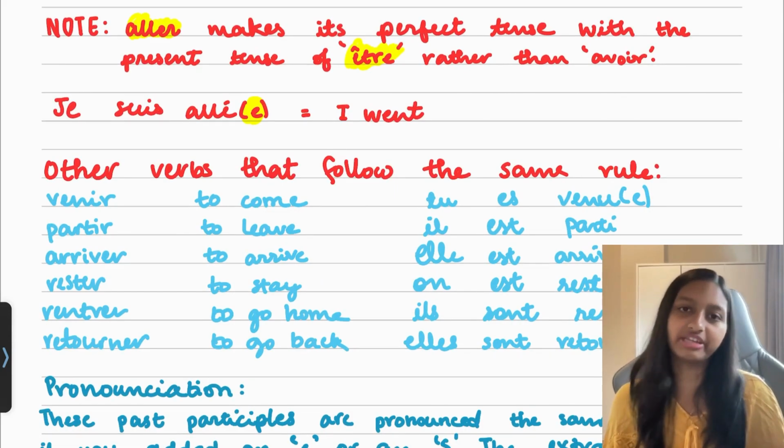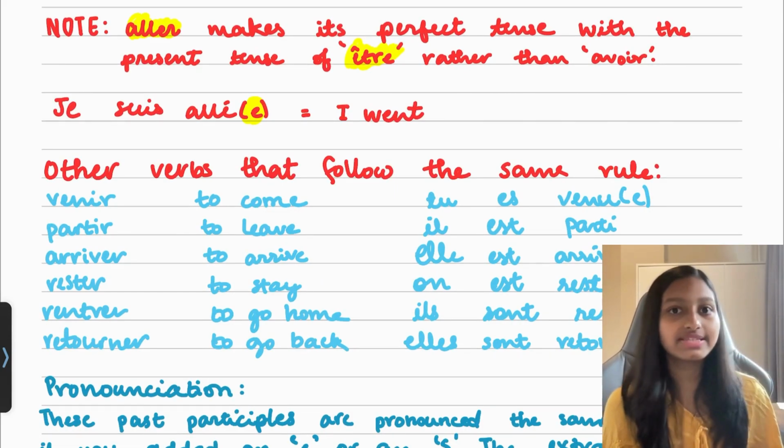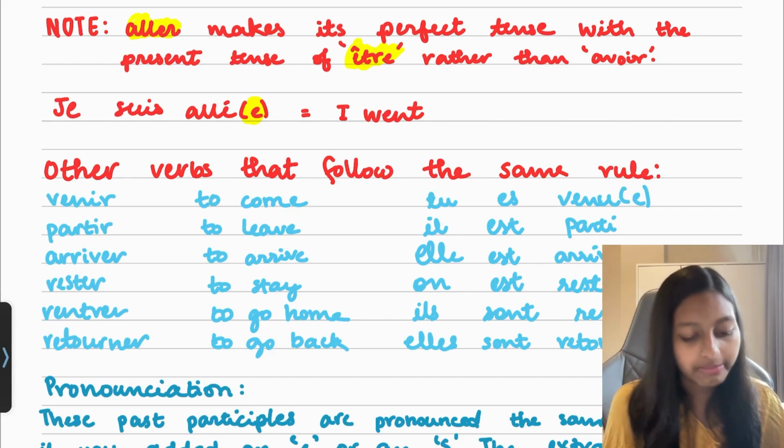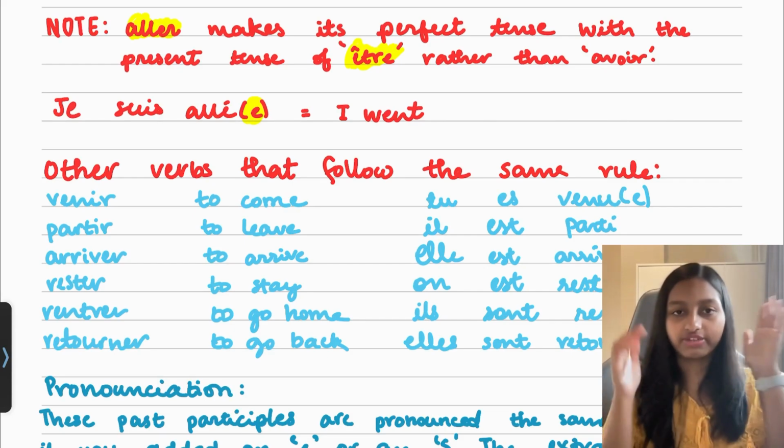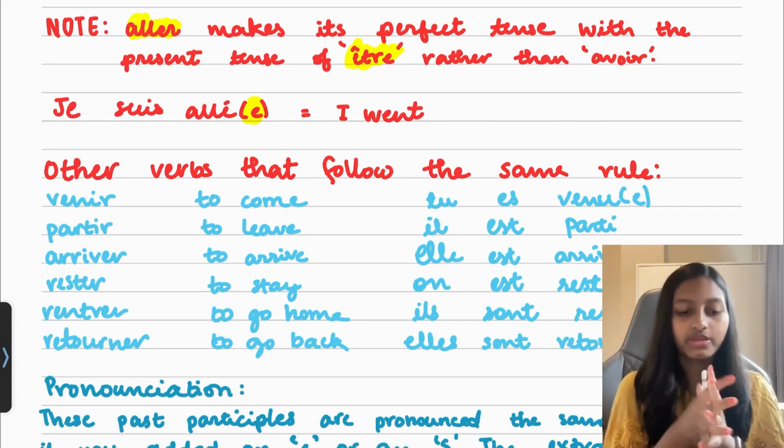However, we have some exceptions. Irregular verbs are there in every tense. You can't get rid of them. But for this tense, it's kind of easy because there are 6 of them that you just have to learn, that they follow a separate rule. So first, let's read them.